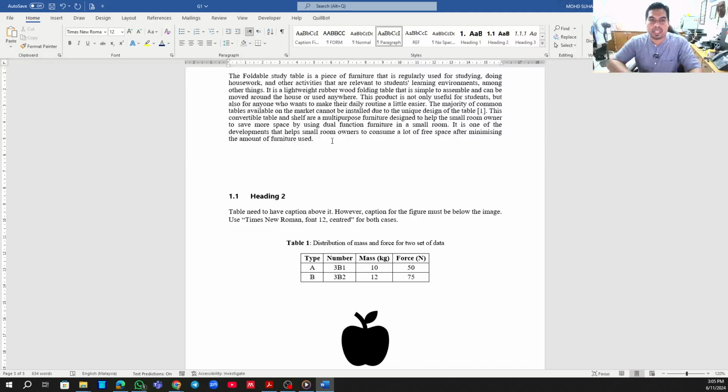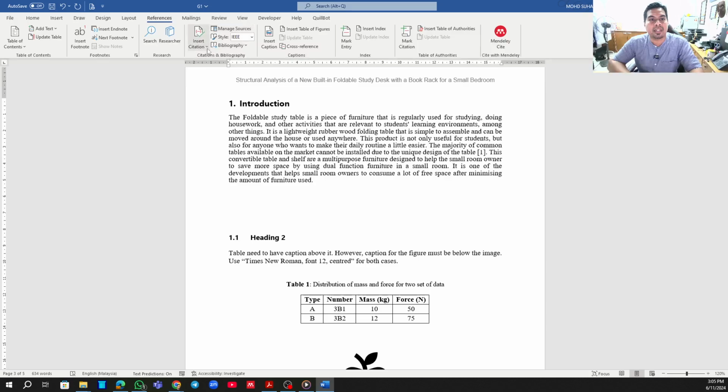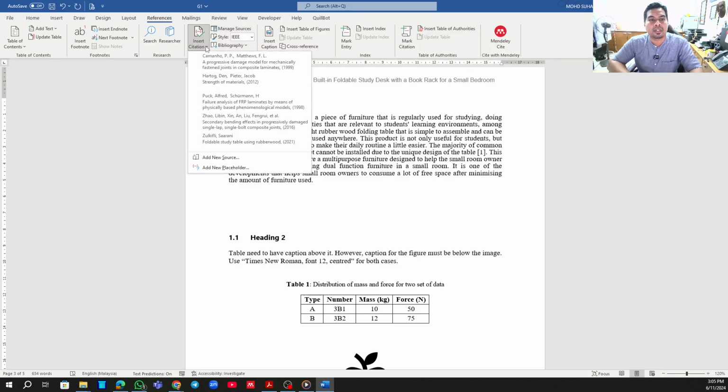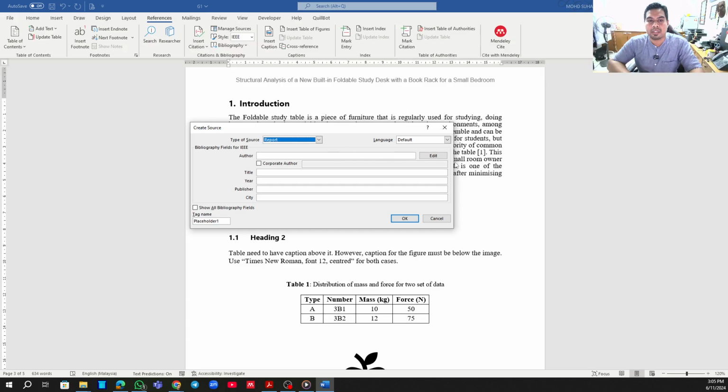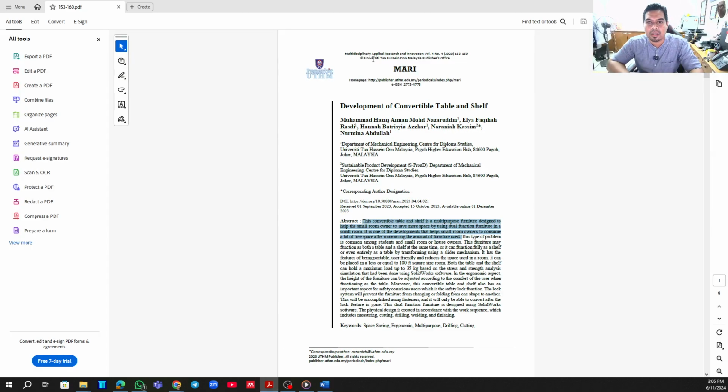So what we can do here, again, go to reference, and then you have to add new source. This is no longer a report. This should be a journal article, because this is the type that I downloaded before. Maybe you have to refer to this publisher. So how to do it?